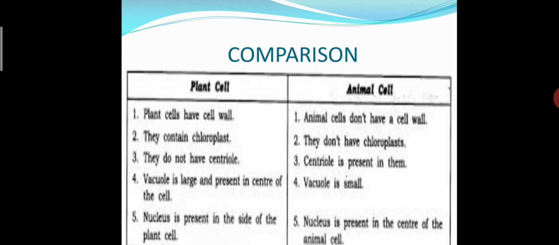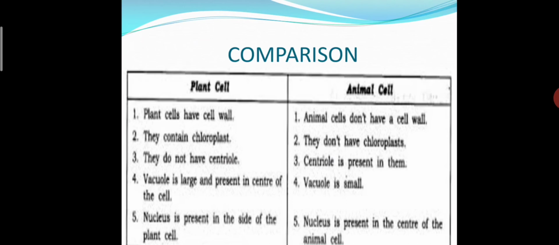Now, what is the basic difference between plant cell and animal cell? Students, the first point is that plant cells have a cell wall, and animal cells do not have a cell wall. Second, plant cells contain chloroplast, while animal cells do not contain chloroplast.